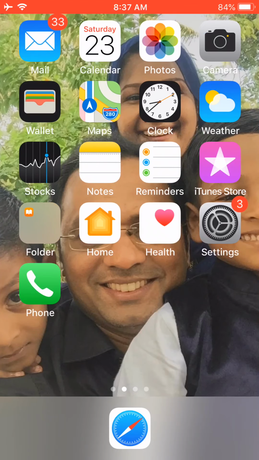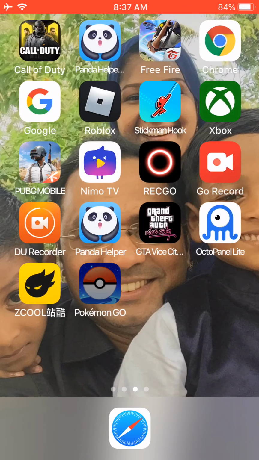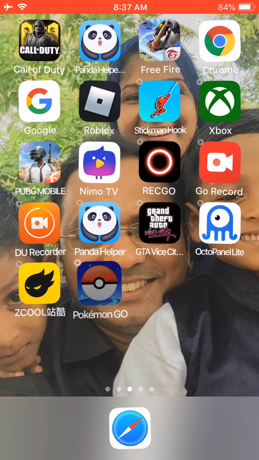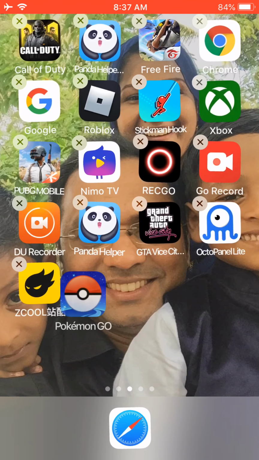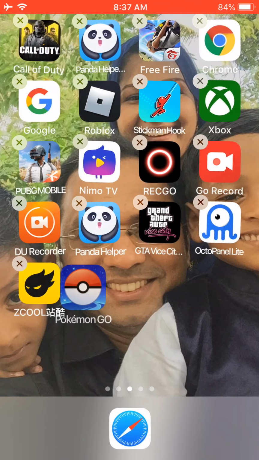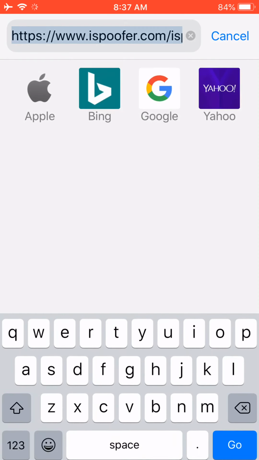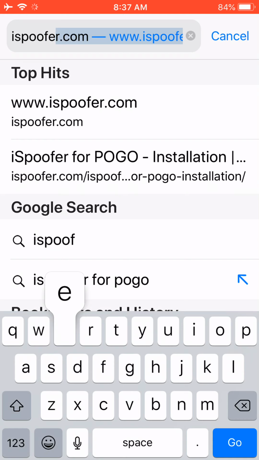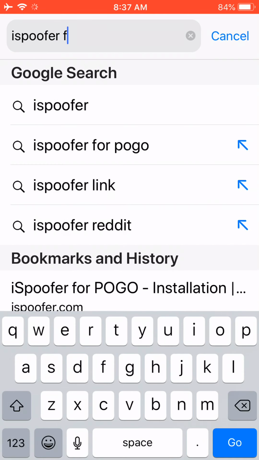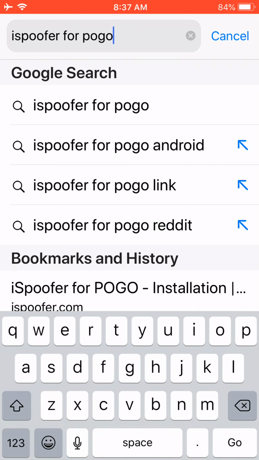Guys, today I'm gonna show you how to download Pokemon Go for free on iOS, hack mode APK. So you have to go to Safari, search iSpoofer for Pogo, then Go.